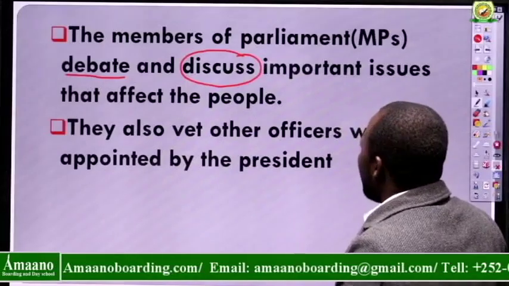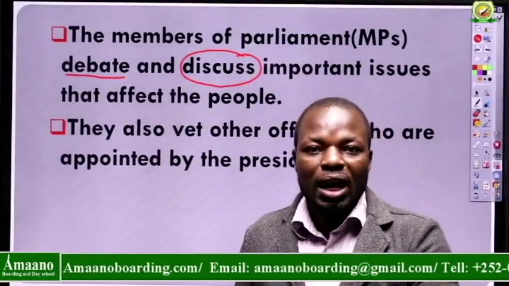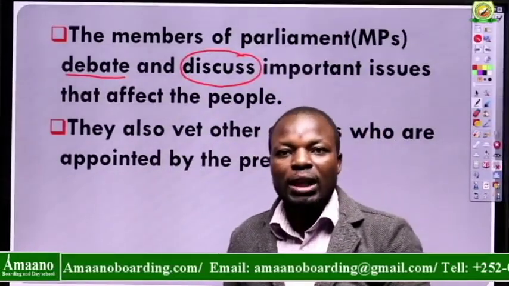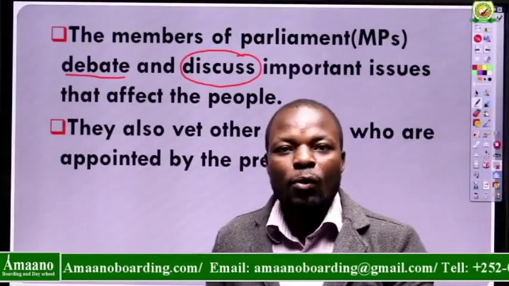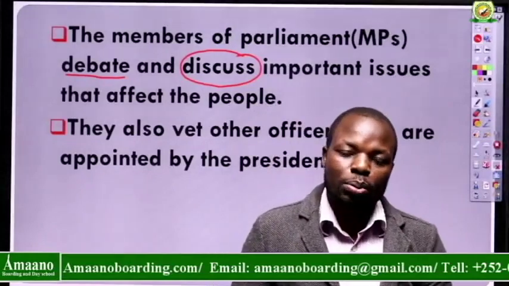Now, this is about the first branch of the government. It means that the remaining two, we shall have to discuss them in our next lesson. That is the executive and the judicial branch.